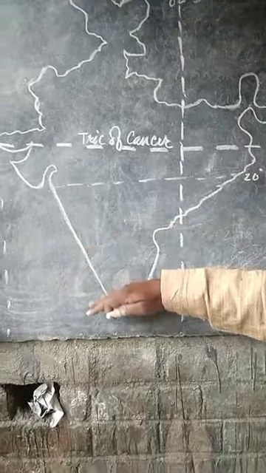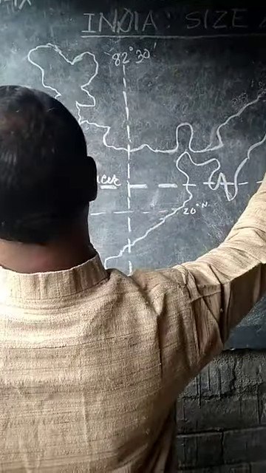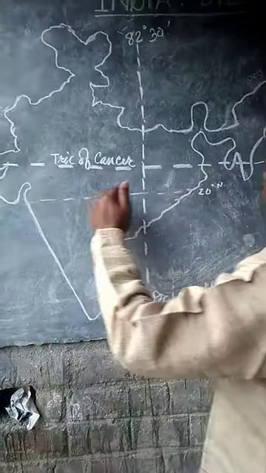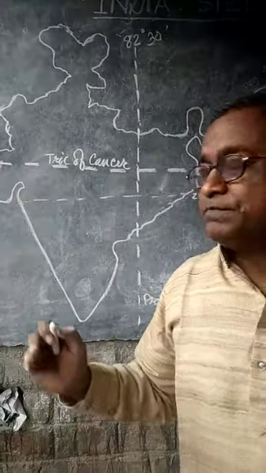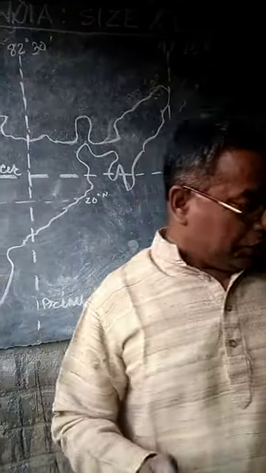Means India becomes taper here while these regions are wider. So after 22 degree north latitude, India becomes taper according to this map.